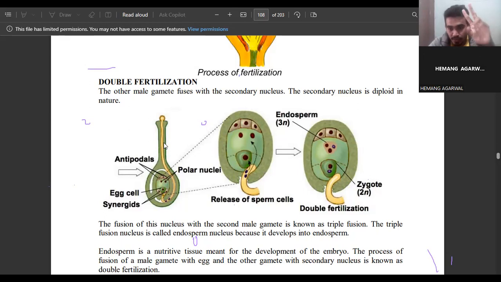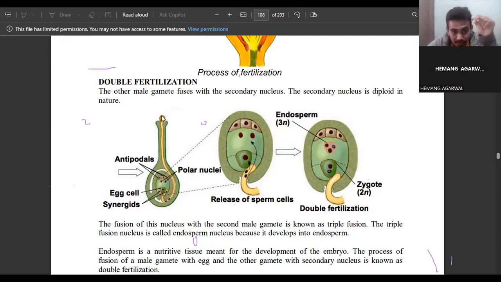After that, they develop a pollen tube. The pollen grain has two cells: the vegetative cell and the generative cell. The vegetative cell plays a role in the generation of the pollen tube. The generative cell has two nuclei. One gamete fuses with the egg, and the other fuses with the secondary nucleus. Okay, and the pollen tube enters through the micropyle region.